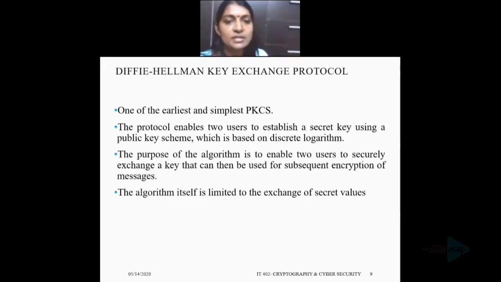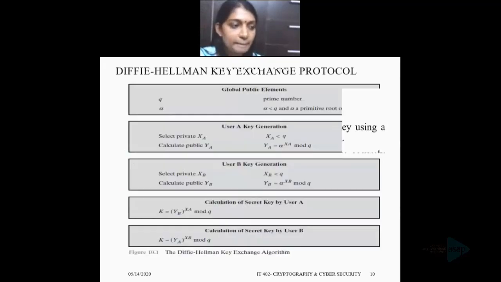The main purpose of this algorithm is to enable two users to securely exchange a key that can then be used for subsequent encryption of messages. This Diffie-Hellman key exchange algorithm depends for its effectiveness on the difficulty of computing the discrete logarithm, that is, the difficulty of computing that unique exponent. So let's see the algorithm in detail.